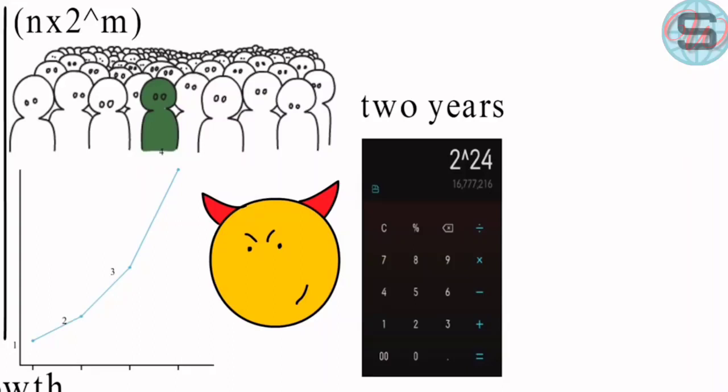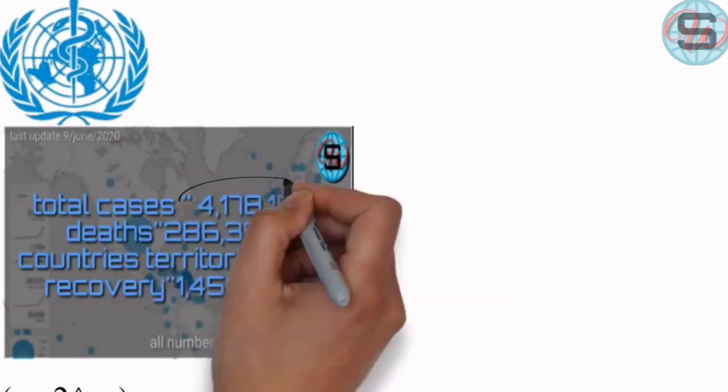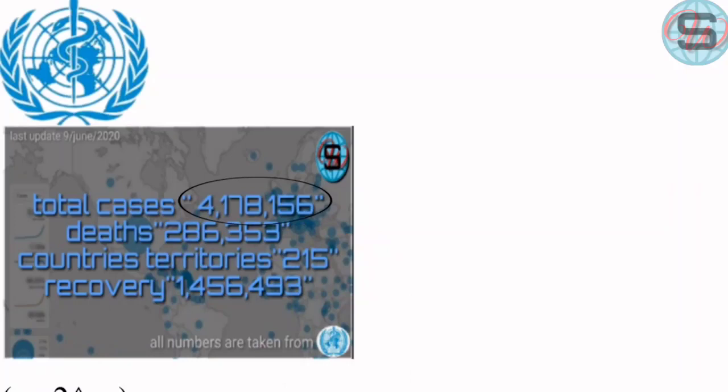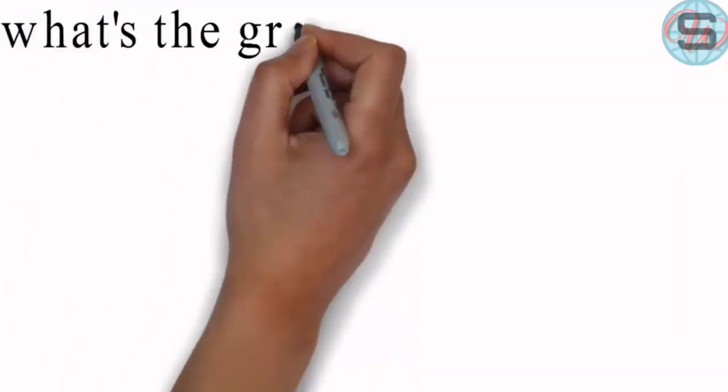The World Health Organization said that until now the total confirmed cases are 4,178,156, the total deaths are 286,353, and the total recovered cases are 1,456,493 in 215 countries. Maybe you see that all these numbers are very huge and very horrible, but as mathematicians, these numbers aren't important. The most important thing is the growth rate.